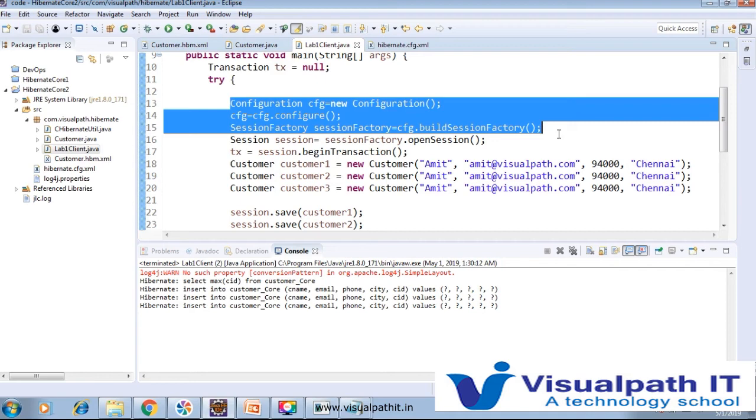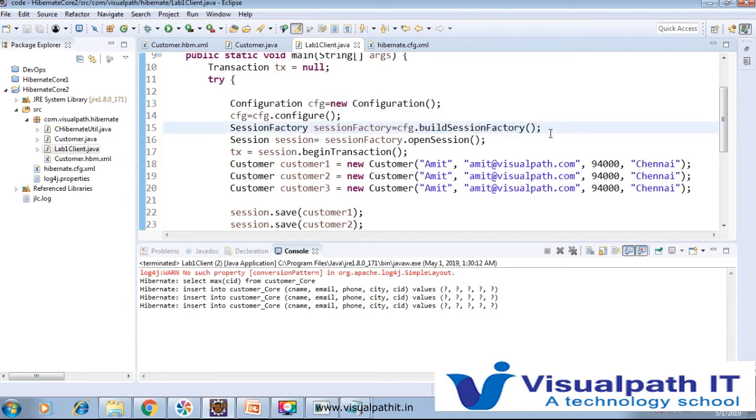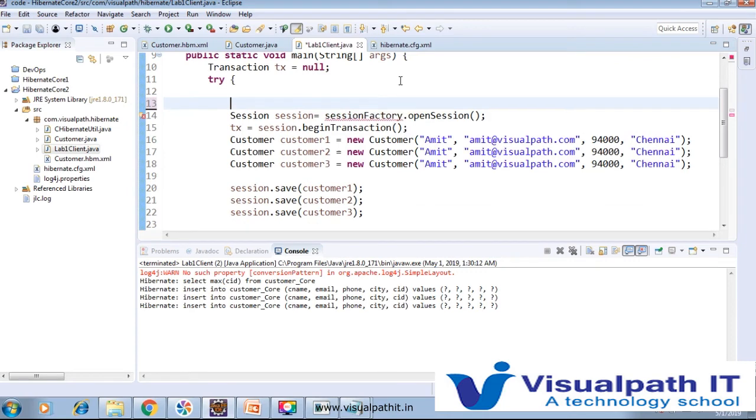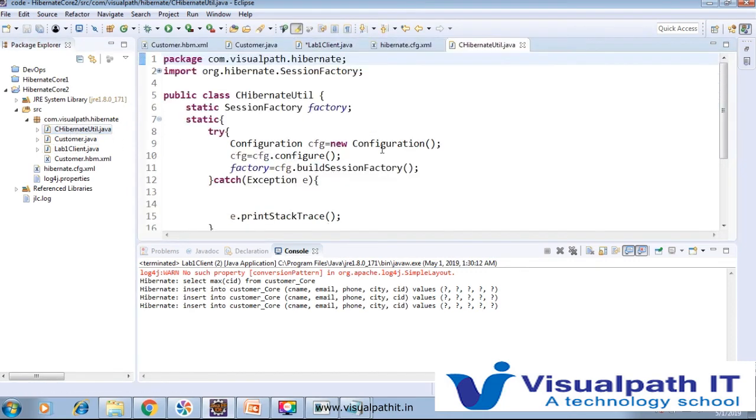But as I explained before, it creates a code duplication problem and other issues. So what we have to do is move this into some other class called CHibernateUtil dot java. So we'll delete this, and we will add one CHibernateUtil.